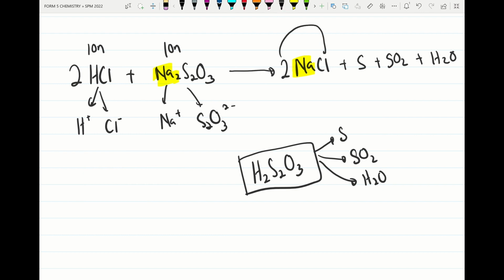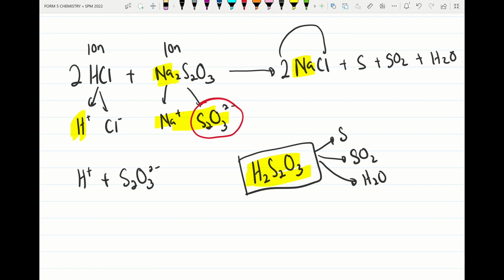During this reaction, we only focus on the formation of sulfur precipitate. From here, which ion is involved? Hydrogen ion, so I put hydrogen ion. From this compound, which ion is involved? I'll take the thiosulfate ion, so I'll put here S2O3 2 negative.